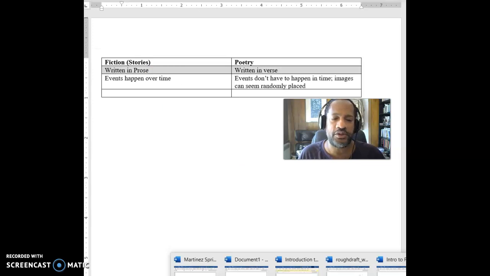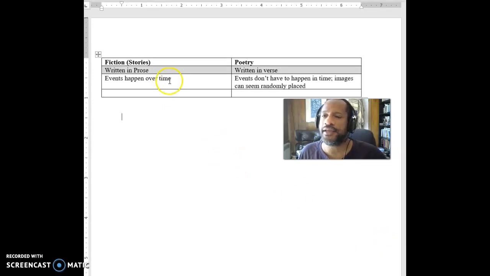Another difference between the two is that in fiction, we have stories and those events happen over time. And you're aware of this because you know how to tell a story about something that happened to you. You say, I got up this morning, I left the house, I went to catch the bus, I rode the bus, somebody got on, started having a fight with the driver or whatever. If we're going to tell the story about what happened, here's the first thing that happened. I got up. Then I went out and caught the bus. Then somebody got on the bus and started arguing with the driver. And so these events happen in time in that way, right?